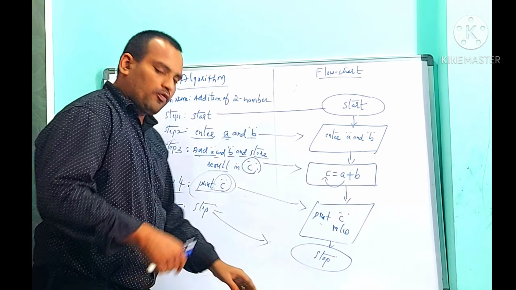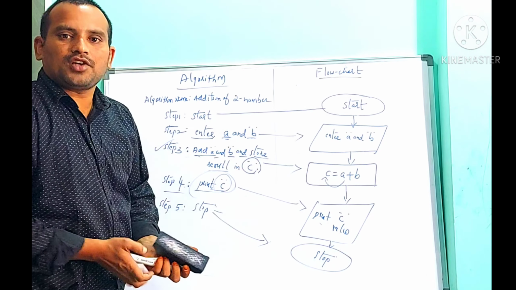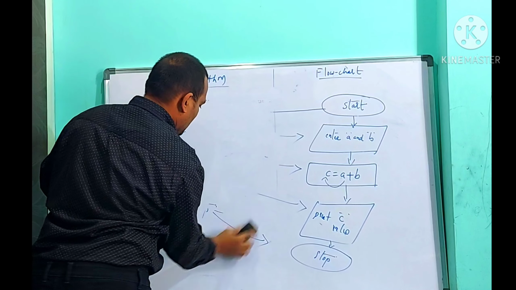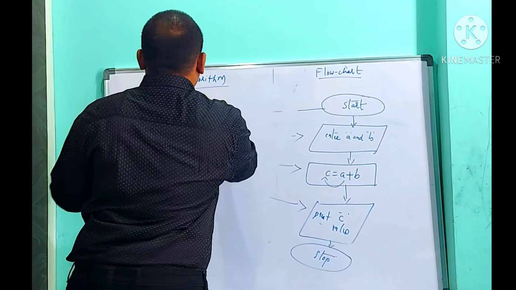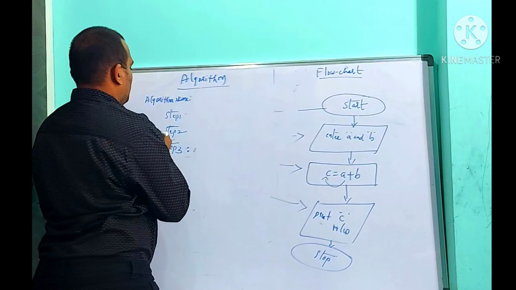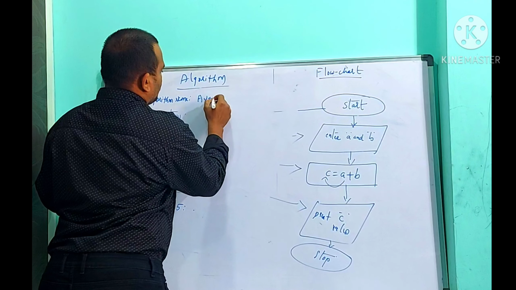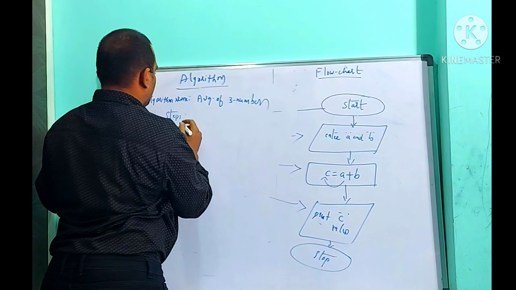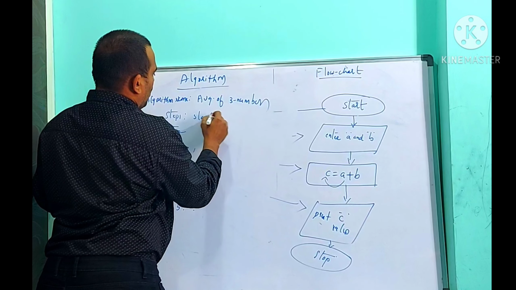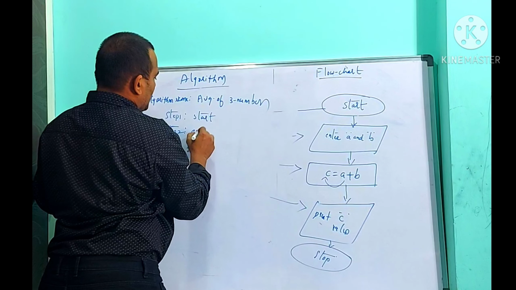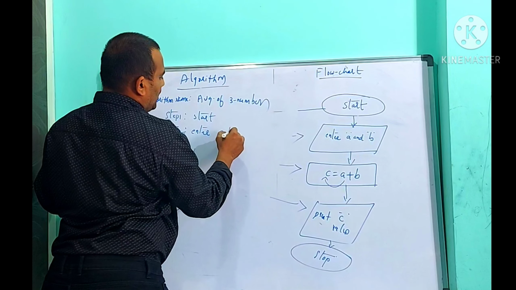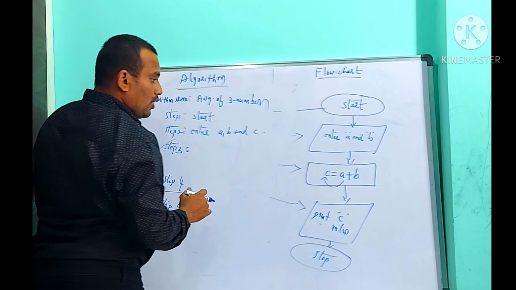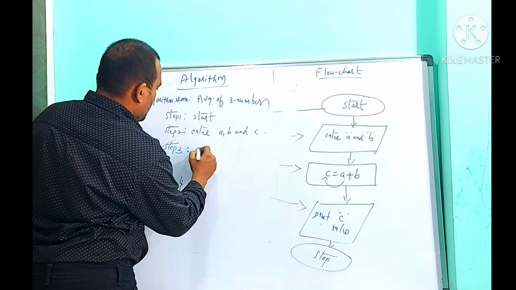One more flowchart I am going to draw: average of three numbers. For example, consider steps like this. Before writing the algorithm, we need to write the algorithm name: average of three numbers. Step 1 is always start. Step 2 is enter three numbers A, B and C. Correct or not? Then what we have to do? Add three numbers.